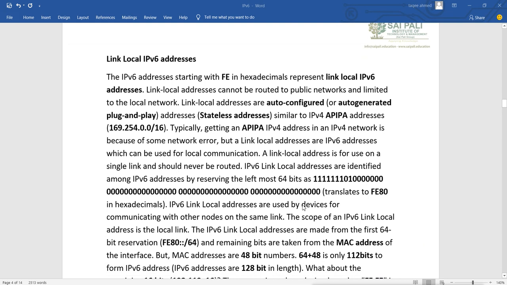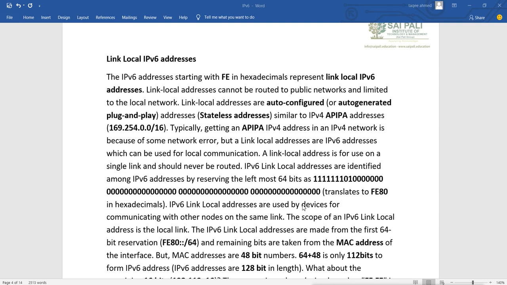Link local addresses start with FE in hexadecimal. So whenever you see any IPv6 address which starts with FE, that means it is a link local address. Link local addresses cannot be routed to the public network and are limited to the local network. It is like a private IP. Remember, private IPs cannot route and cannot go to the internet. They only remain in the local network.